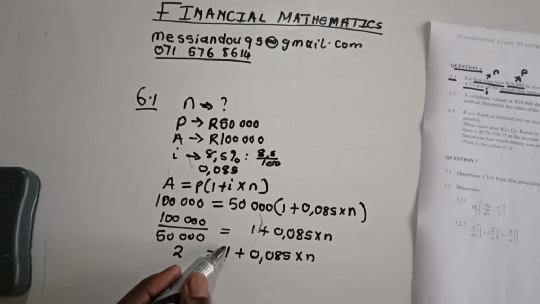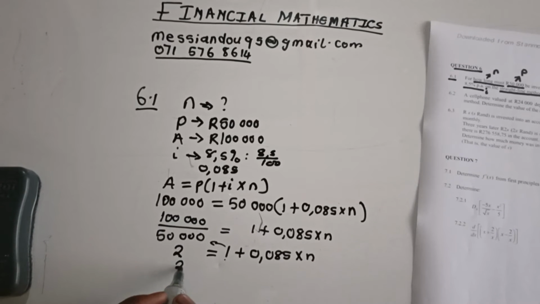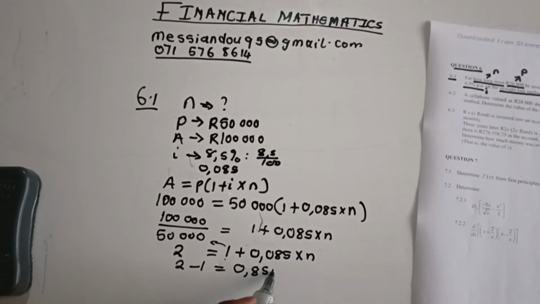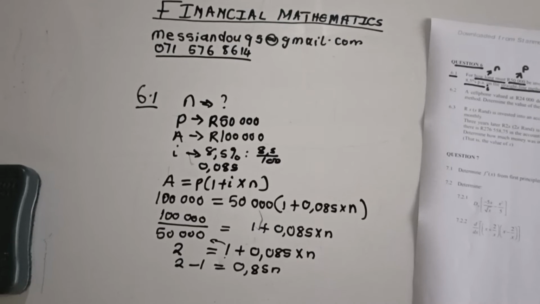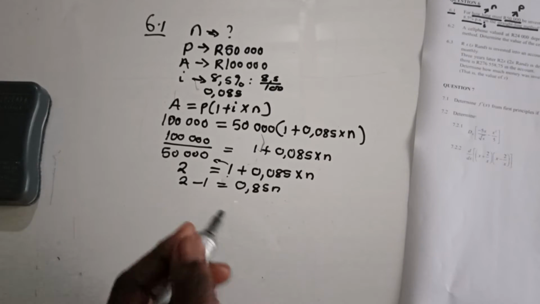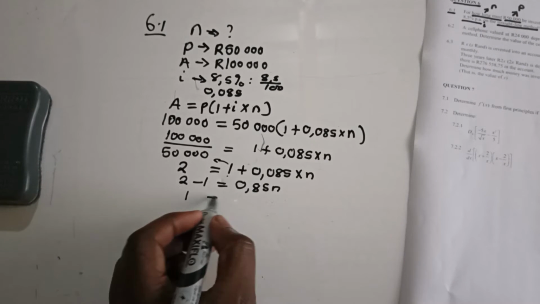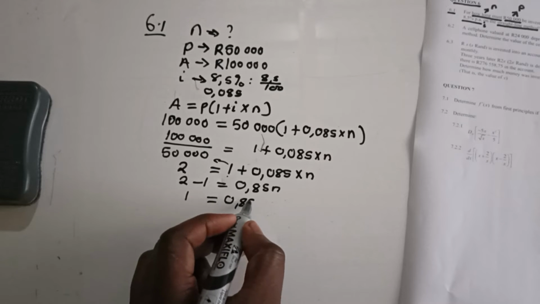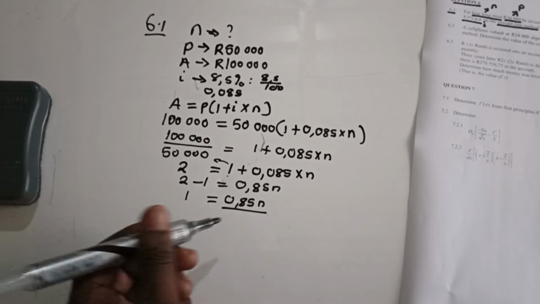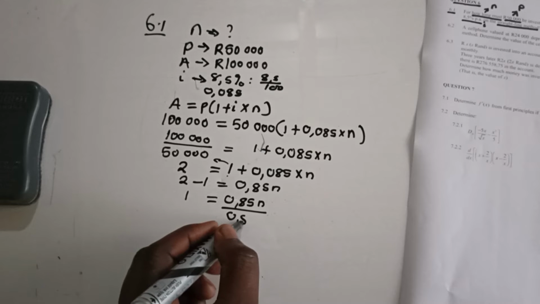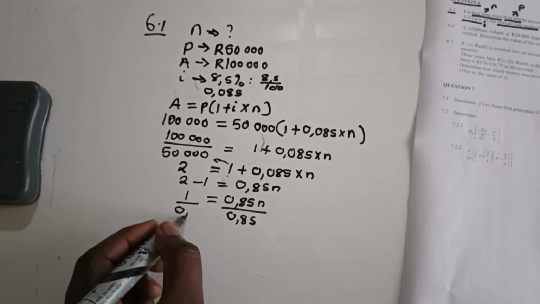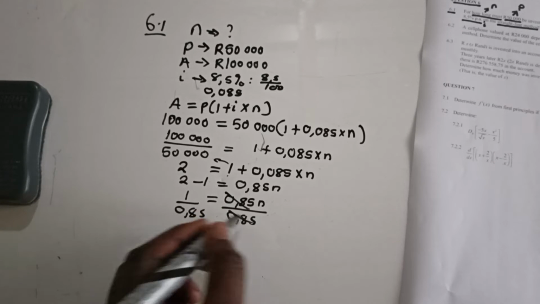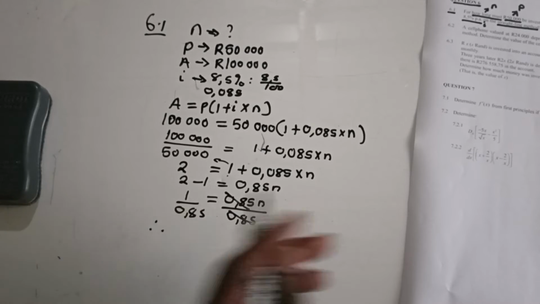These and these are the like terms, so I have to take 1 to this side. It's going to be 2 minus 1, and on my left hand side I'm going to be left with just 1, equals 0.085n, and divide both sides again by 0.085 to get our n. That's the subject of the formula.